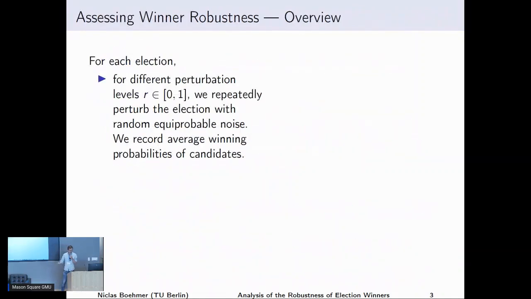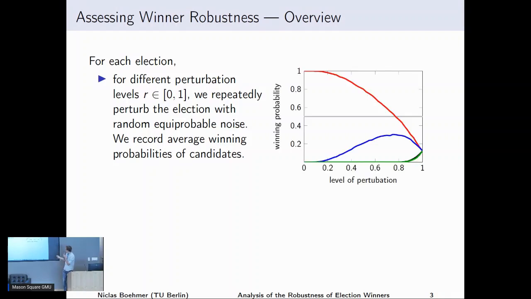So to get into a bit more detail, we looked at elections from different sources and analyzed the robustness of each of them as follows. We consider different perturbation levels. Each perturbation level corresponds to a certain degree of noise that's introduced. I won't go into detail here because it's a bit technical. If you're interested, I'm happy to talk about it afterwards. So for each perturbation level, we generated multiple elections where we made these random changes, and then we recorded the average winning probabilities of the candidates at these different levels, and then we get graphs like this.